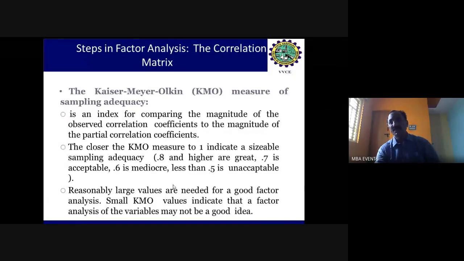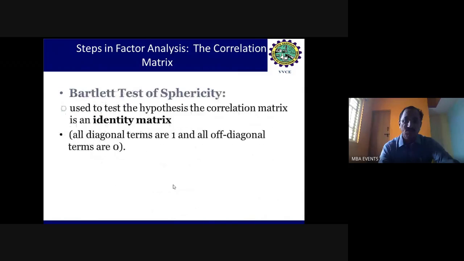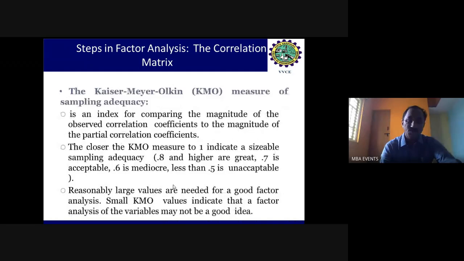The next part is the second step in the calculation in factor analysis. In the beginning, before going for factor analysis, there is the KMO Bartlett test. Generally under that, the Bartlett test talks about the test of sphericity, and the second part is KMO, the Kaiser-Meyer-Olkin measure of sampling adequacy. Why is this required? What is the meaning of sampling adequacy?